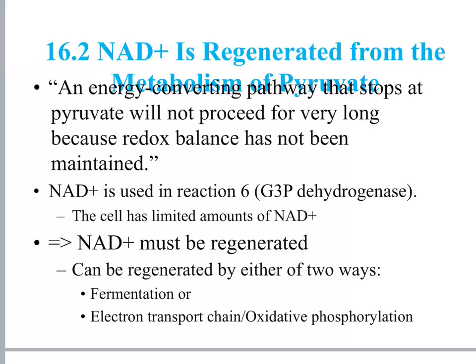So glycolysis can continue if pyruvate is changed into acetyl-CoA, which enters the citric acid cycle, and the NADHs made at the citric acid cycle go to the electron transport chain, where there's more redox reactions that convert the NADH into NAD+. So that's one way to regenerate NAD+, but that can only happen when there is ample oxygen, O2, in the cell that this is happening in.